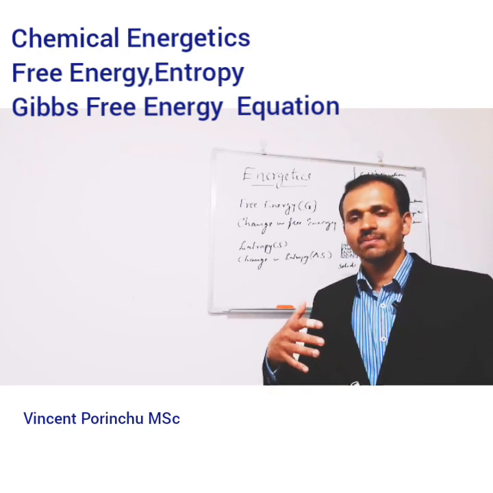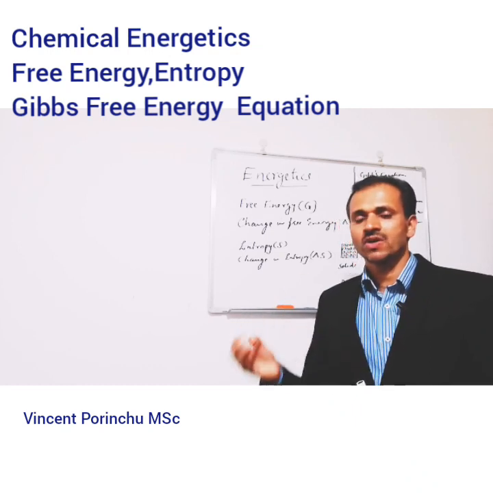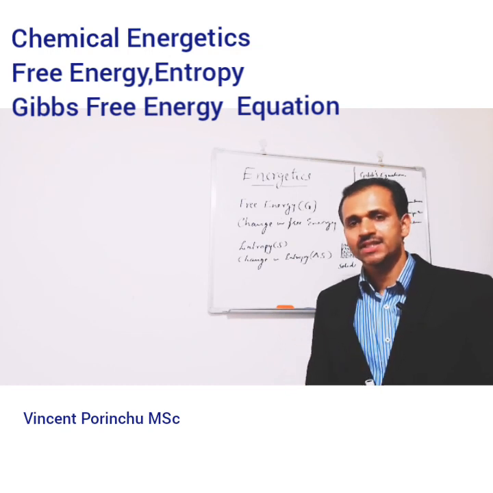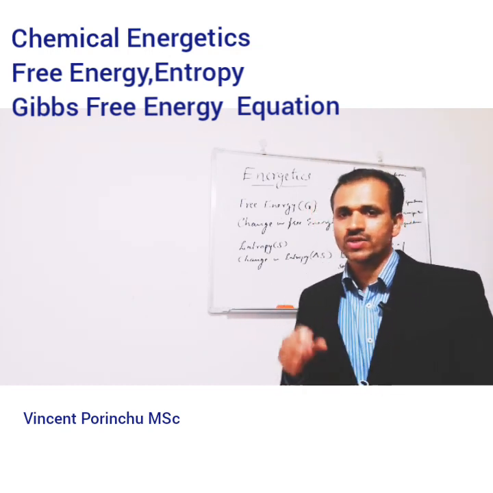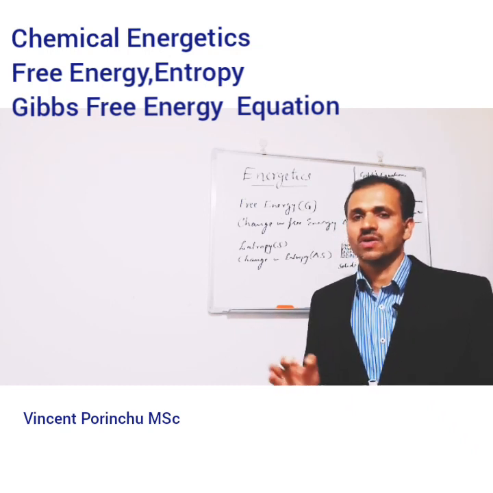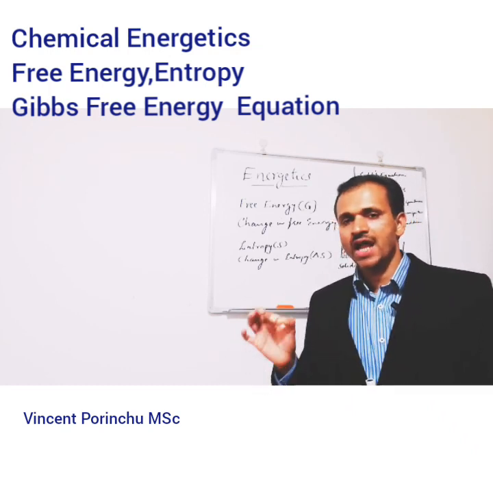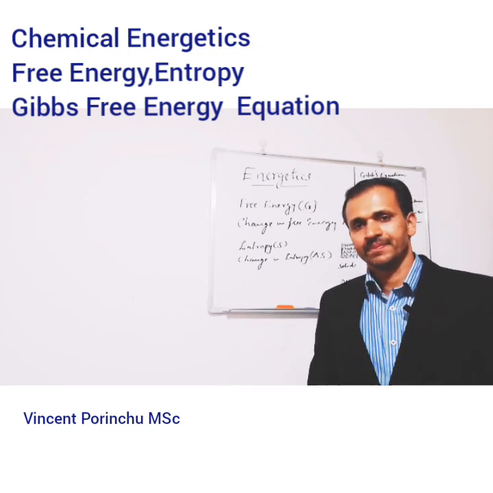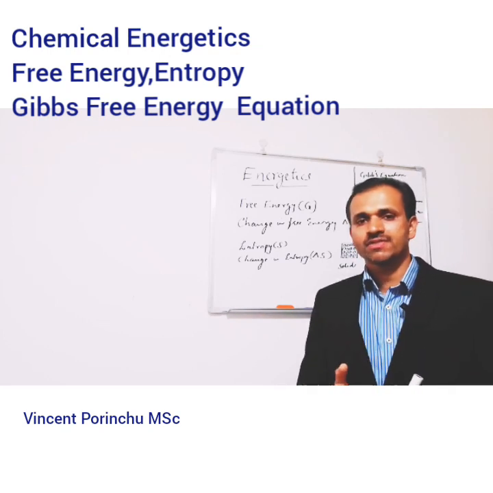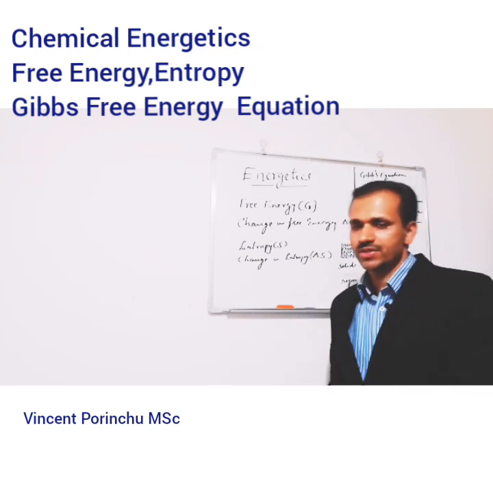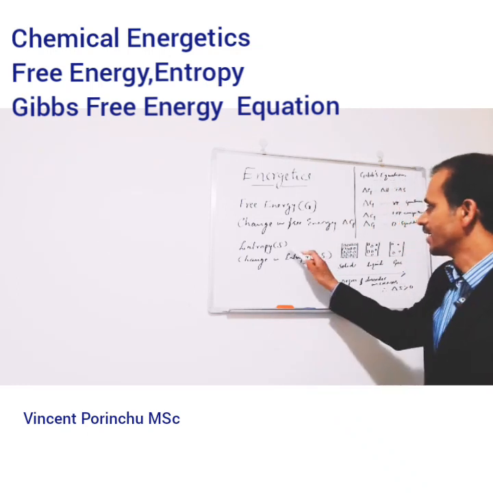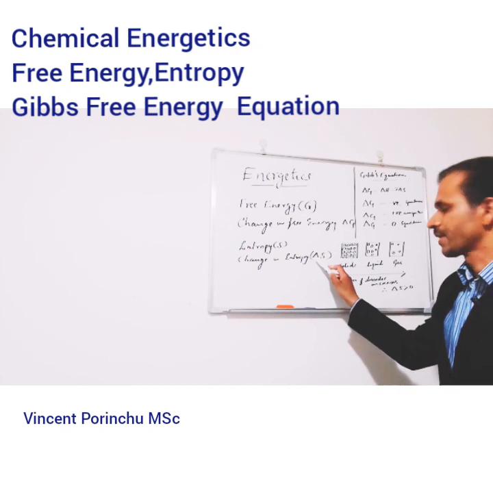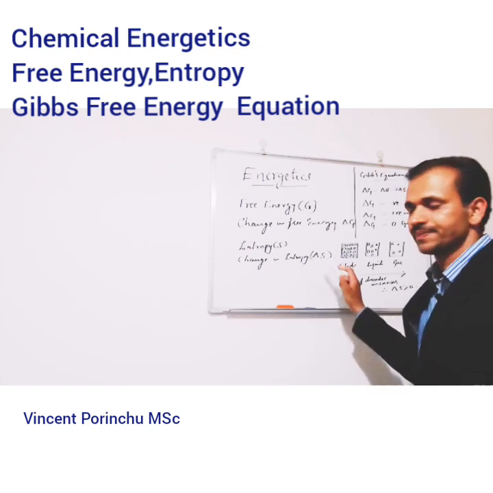So that measurement of disorder of atoms in a substance is known as entropy. So entropy is a measure of randomness or disorder of a system. That increases from solid state to gaseous state. It can be represented as a capital S, and the change in entropy can be represented as delta S.